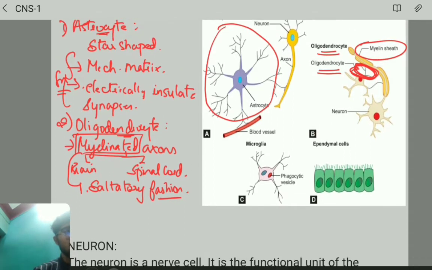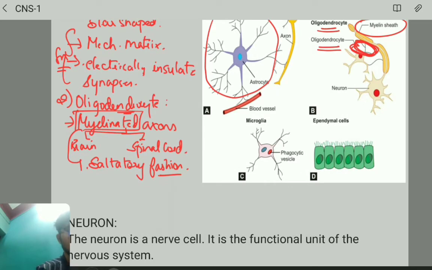Apart from that, we also have another type called microglia. The word micro means very small. These are the smallest cells present in the central nervous system, and they are the scavenger cells in the brain. Very important.